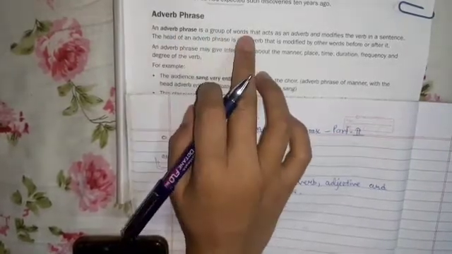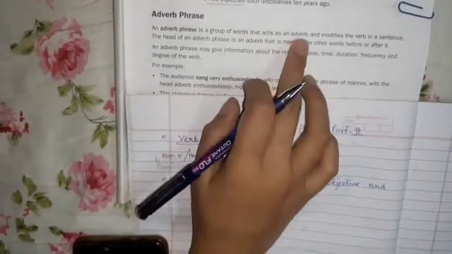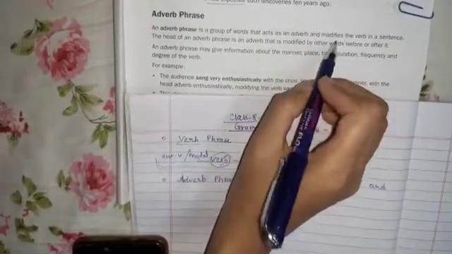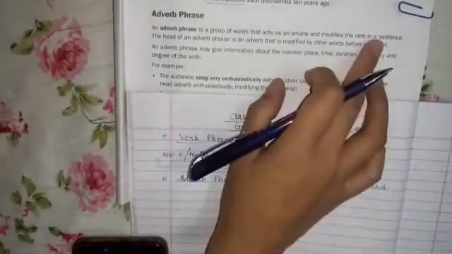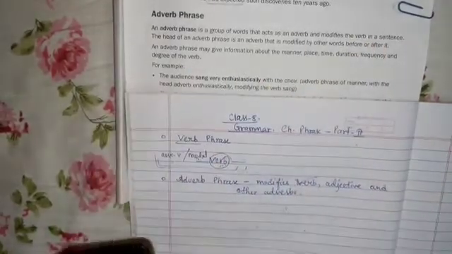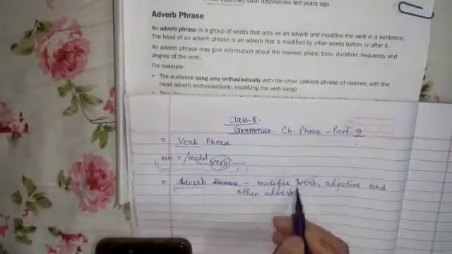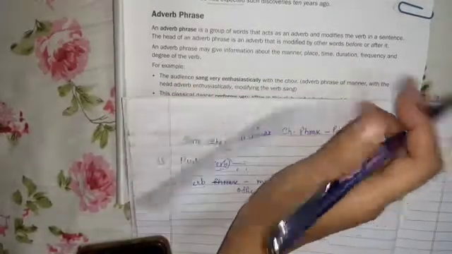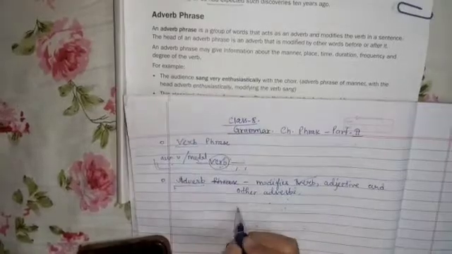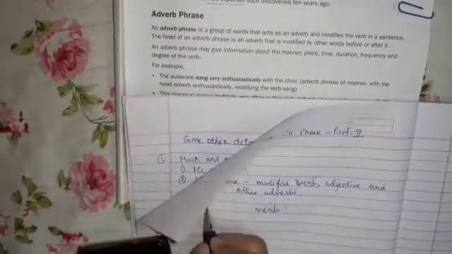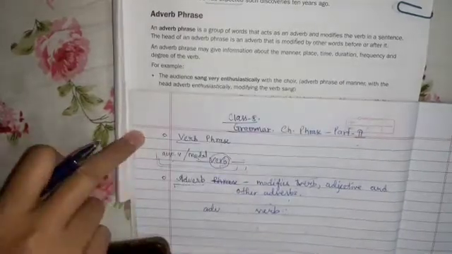An adverb phrase is a group of words that act as an adverb and modify the verb in a sentence. So an adverb phrase will work as an adverb, and it modifies the verb. An adverb modifies a verb, adjective and other adverbs, but an adverb phrase modifies the verb. Whenever we write an adverb phrase, the verb will be there and some adverbs will be there.